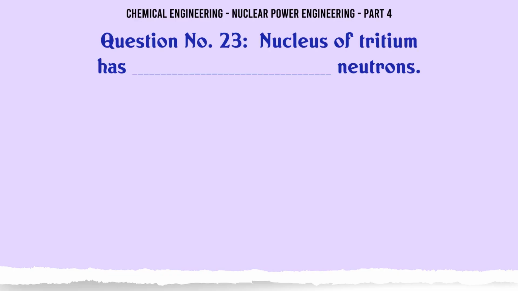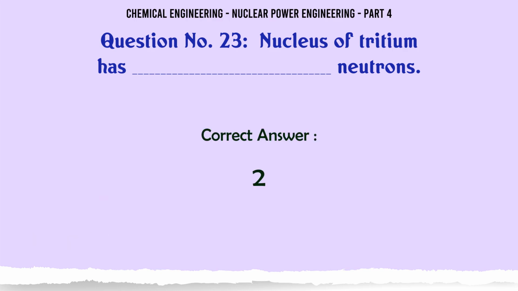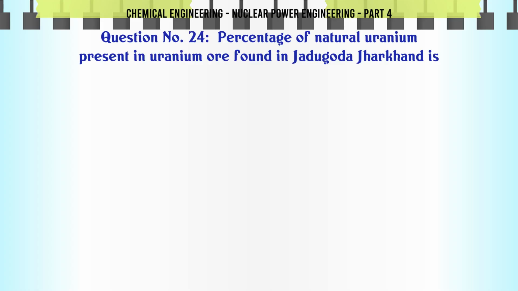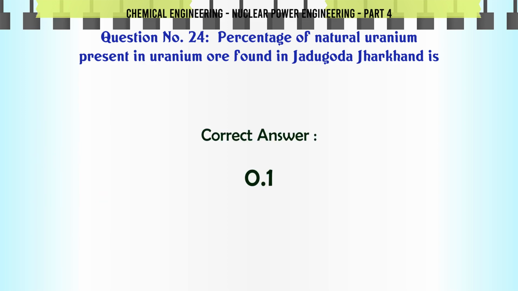The nucleus of tritium has how many neutrons? A. 1, B. 2, C. 3, D. 5. The correct answer is 2. The percentage of natural uranium present in uranium ore found in Jadugoda, Jharkhand is A. 0.1, B. 1, C. 3, D. 12. The correct answer is 0.1.